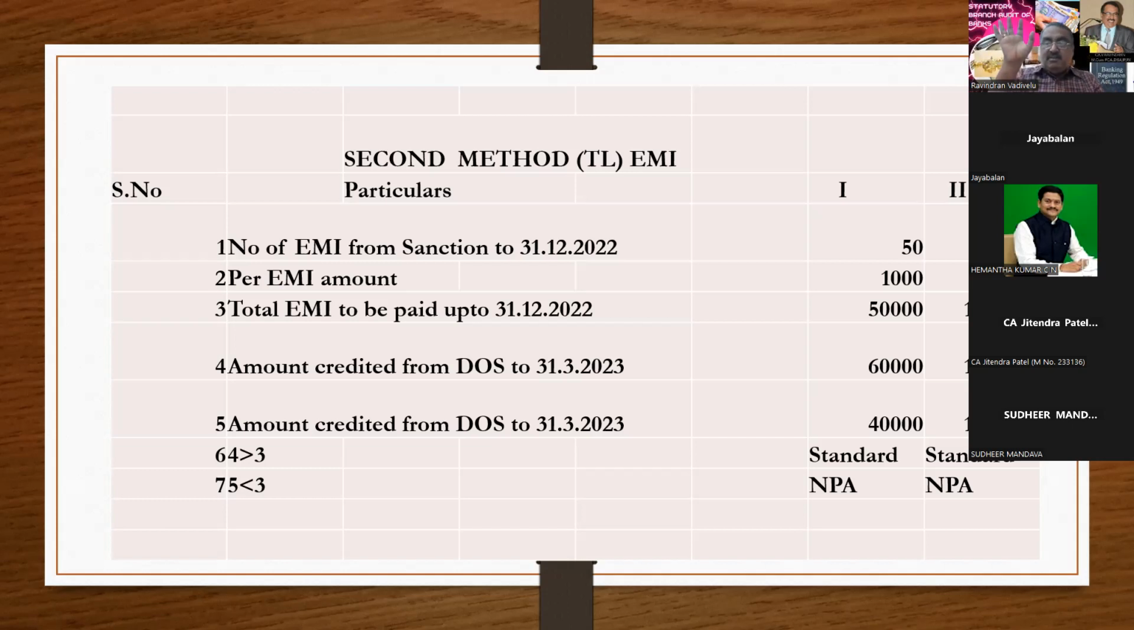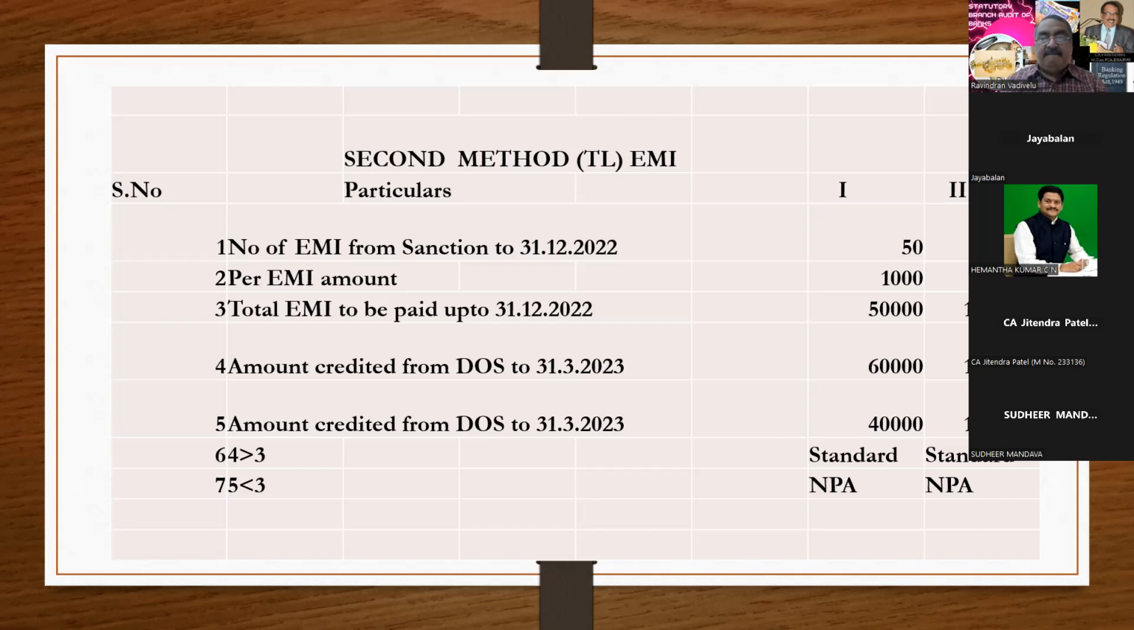If the money paid into the account exceeds the due, then everything is serviced. That account has to be treated as standard. In case it is not serviced, that is, money paid into the account falls short of the due, then that account has to be treated as NPA. This is what I want to say about the second one. Any doubt you can ask. Calculate the EMI from date of sanction to 31/12/22. Why 31/12/22? NPA cutoff date is 1/1/23.